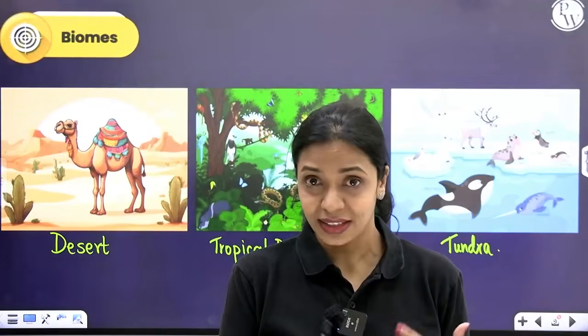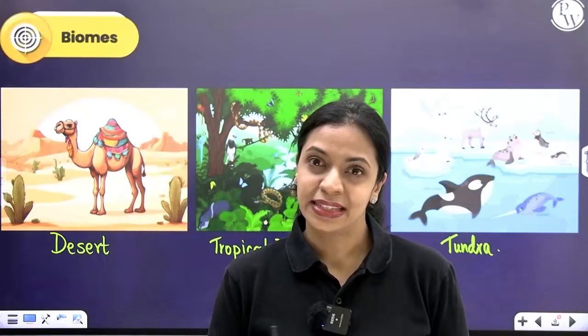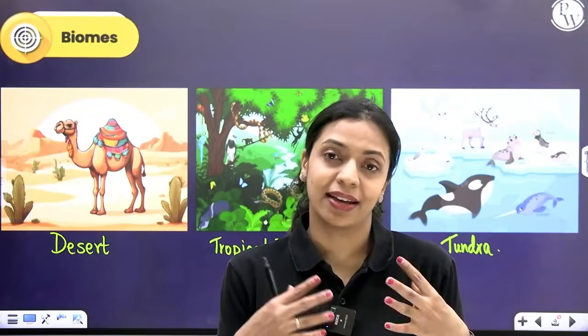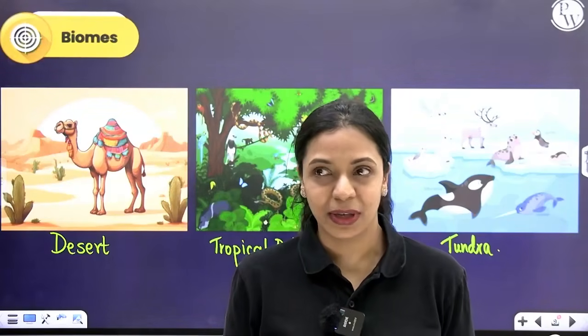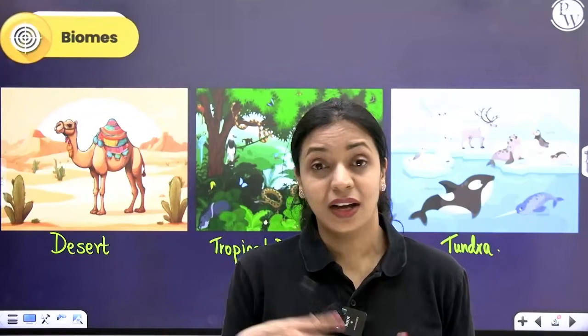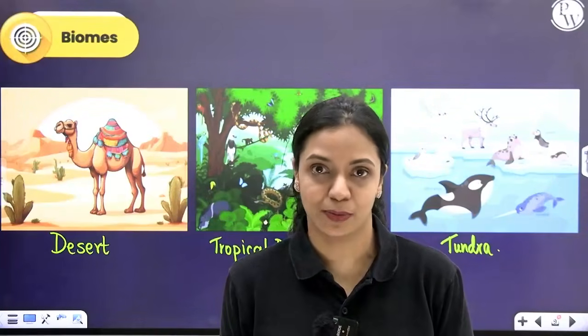Why are so many different types of biomes present on our planet? What is the need for it? Why are they even there? Why is there variety over there? Why can't the entire land mass be uniform? Why can't the entire land mass on Earth be like a tropical rainforest? Why can't it entirely be like, let's say, a temperate forest? Why is it not entirely a desert? What causes different parts of the world to have different types of biomes?